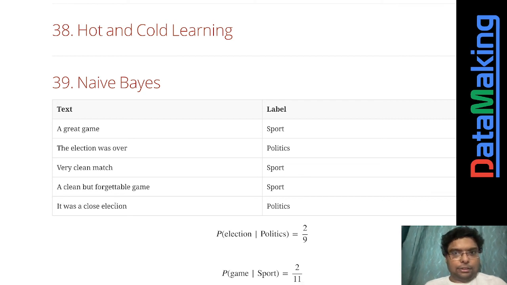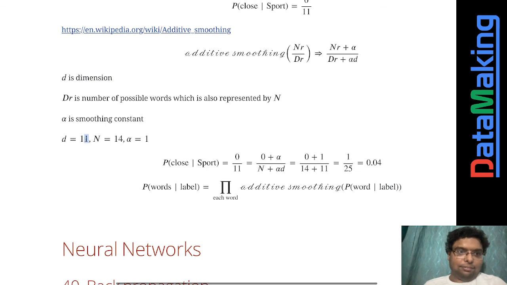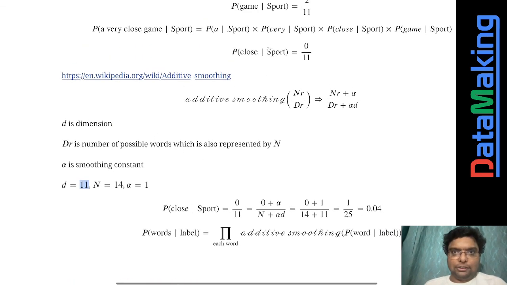We are not saying, okay, so 1 2 3, 4 5 6 7 8 9 10 11. We are not saying that this game and this game are the same, so we must make it one word. So this is the non-unique thing in this port, or whatever label you are looking at. These are the entire word set, the unique number of word set, and alpha we are just keeping as one.